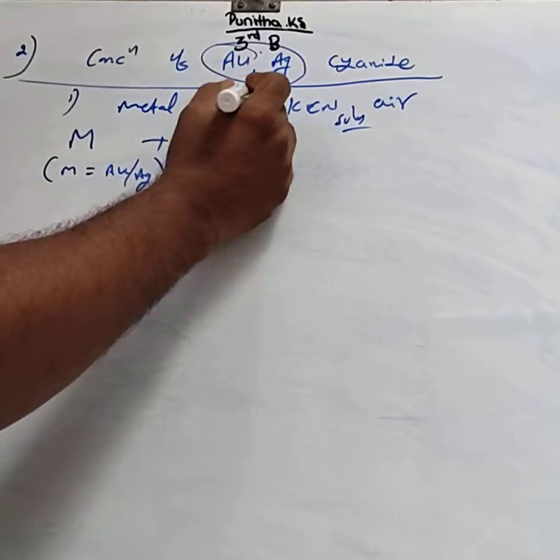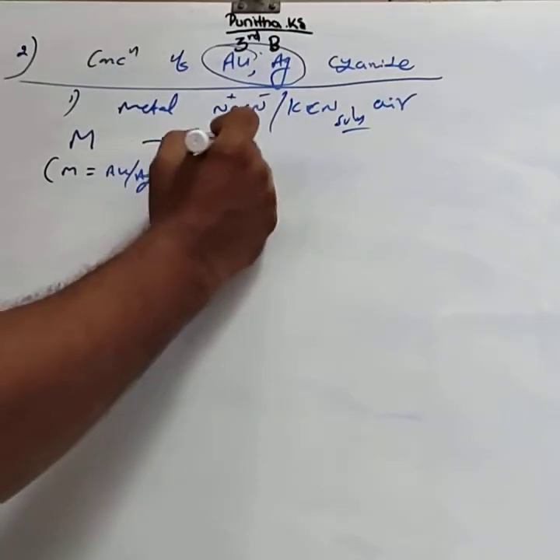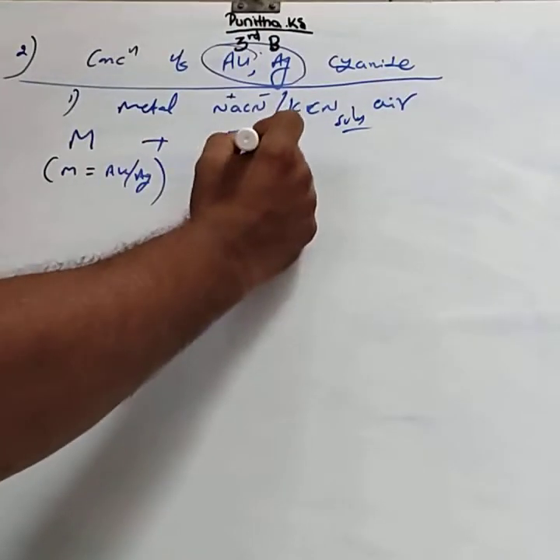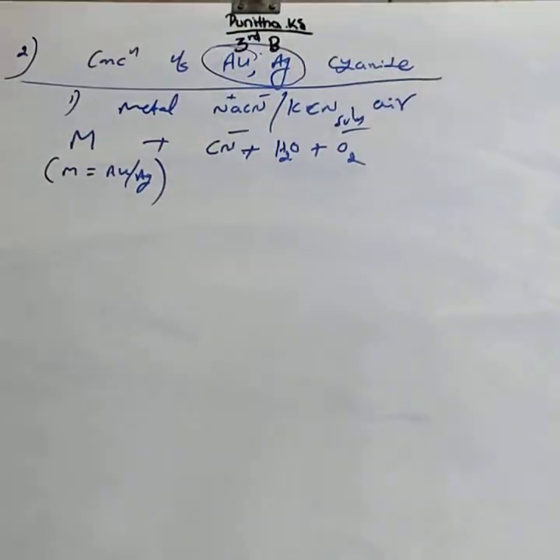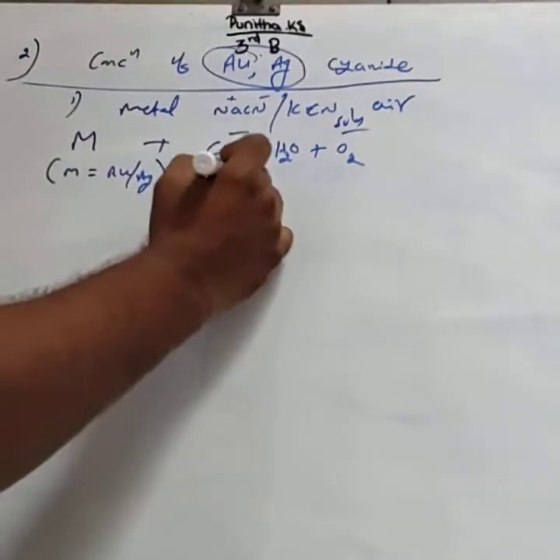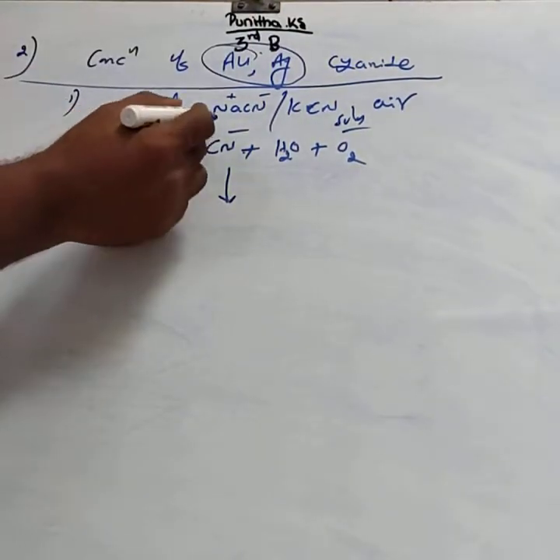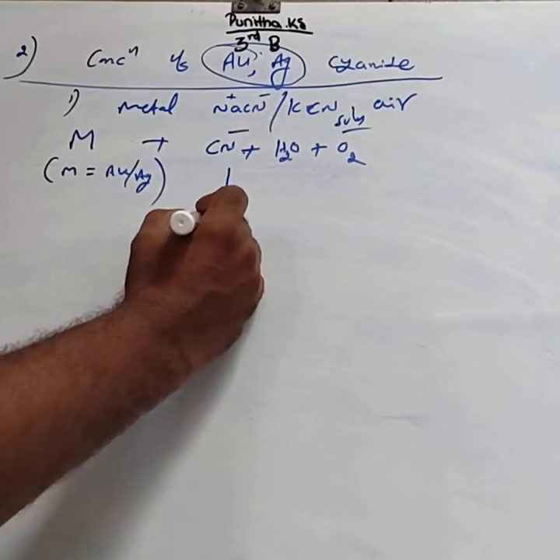From NaCN, we get Na plus and CN minus. Consider only cyanide, CN minus, in aqueous solution in the presence of air. Only the metal dissolves in the cyanide solution and forms a complex compound.